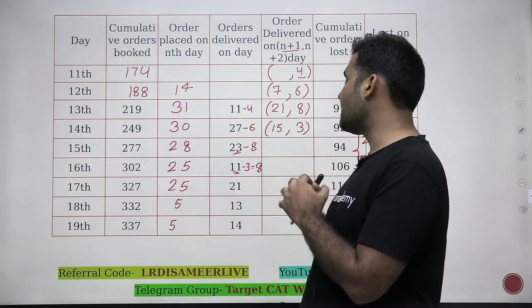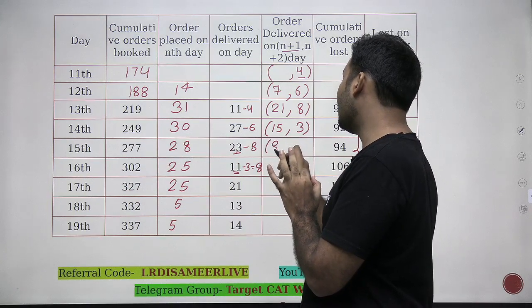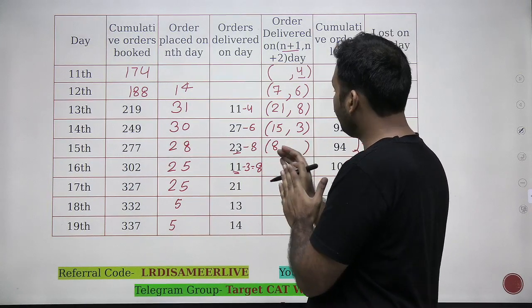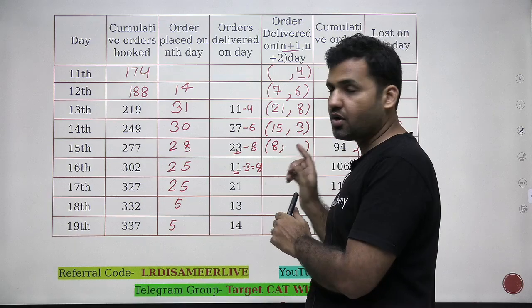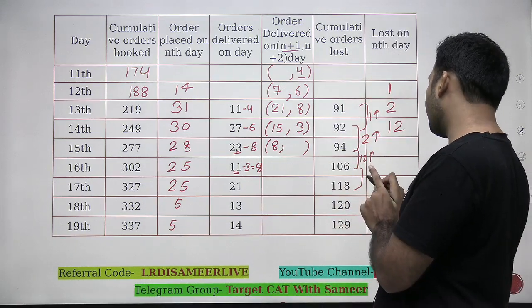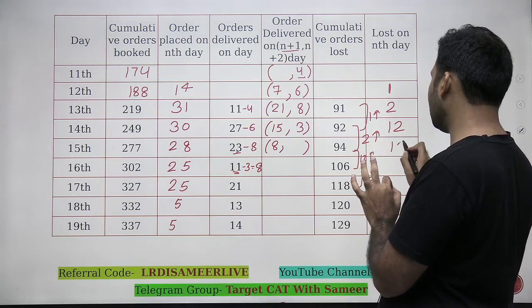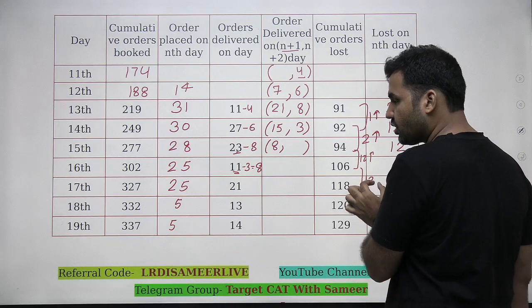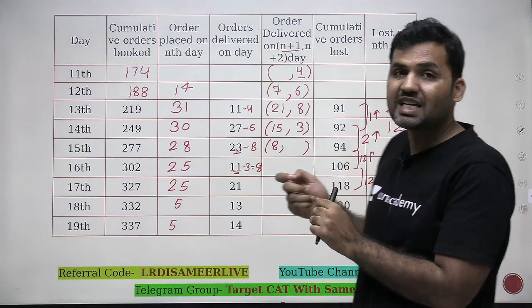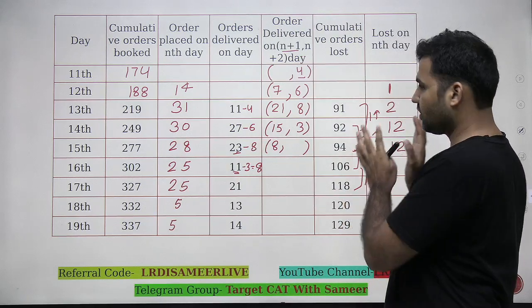So total 28 orders are placed, out of which 8 are delivered on the next day. Some will be delivered on 17th, but we don't know that value. But we can see that the increase in the number of lost is 12. So can I say that this increment of 12 in the lost orders must be because of those orders which are placed on 15th, because they are taking 2 days and still not getting delivered, so will be counted as lost.